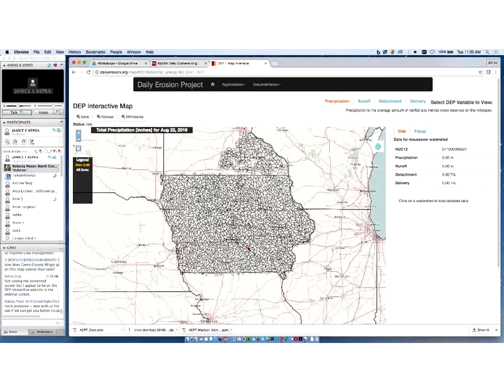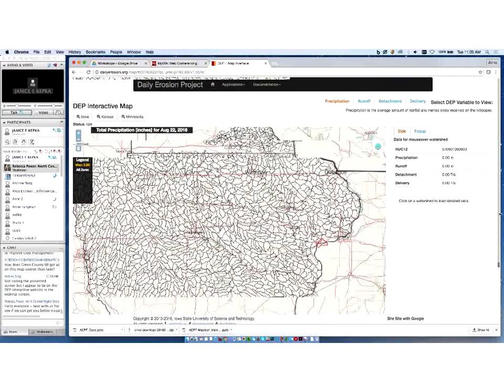And I believe that does a better job of representing flow across the landscape. That being said, it's not necessarily an easy thing to use, right?